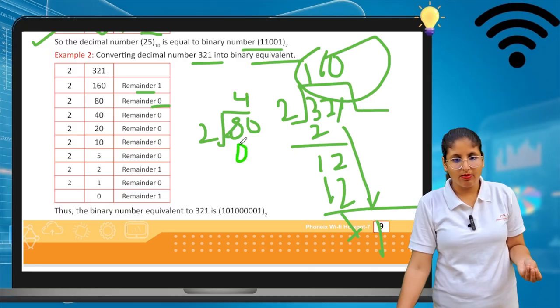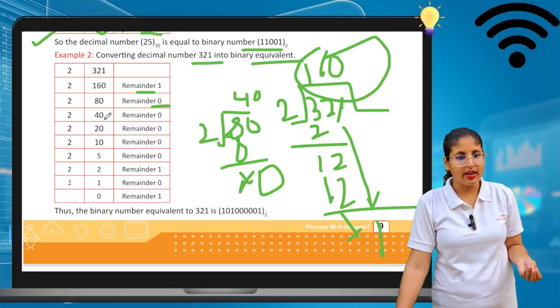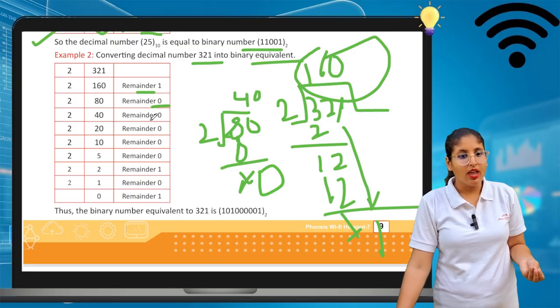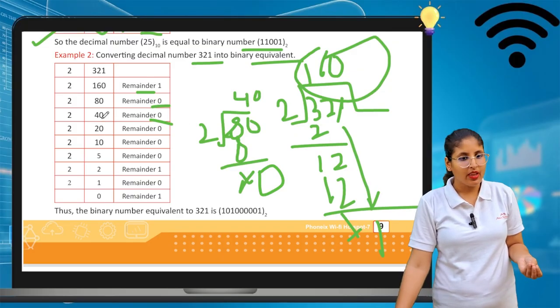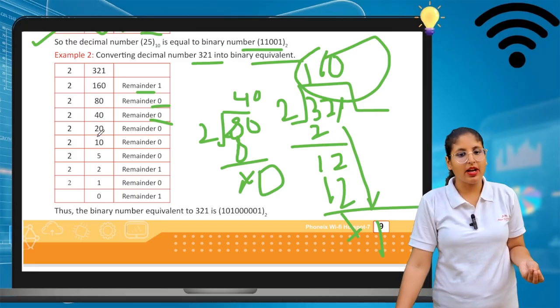And the 0 comes above. Okay, so we can write this is a 40 and the remainder is 0. So here we can write remainder is 0. Now 40 also divided by 2. See, 40 is divided by 2, then 20 comes and the remainder is 0.